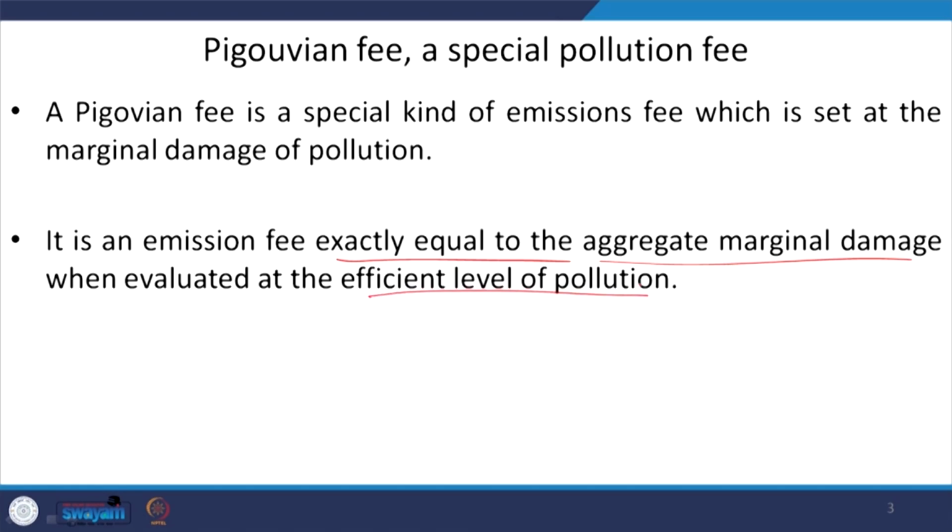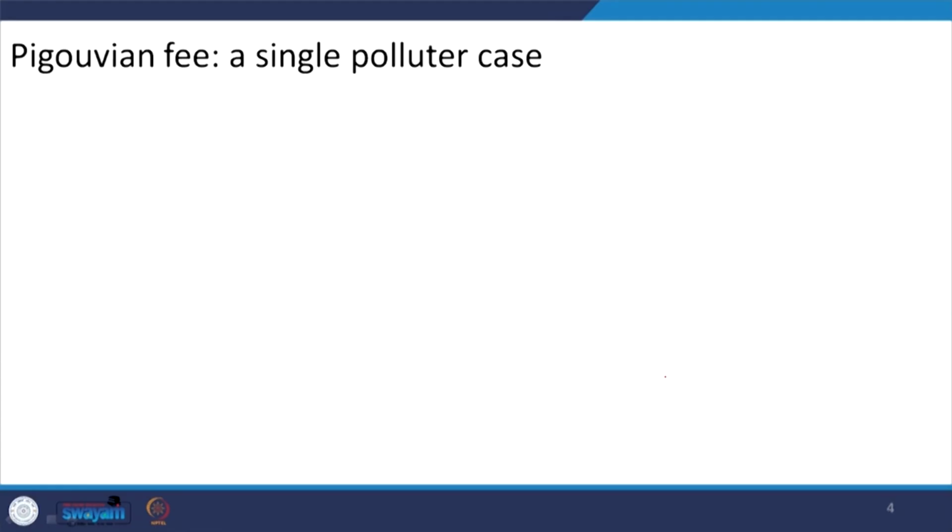So, that means here we want to say that Pigouvian fee is determined as per the aggregate marginal damage, and this aggregate marginal damage is estimated based on the efficient level of pollution. So, this efficient level of pollution is also the optimal level of pollution. So, you can remember the optimal externality, or how we are determining the optimal or efficient externalities. So, after understanding the Pigouvian fee definition that we discussed earlier,